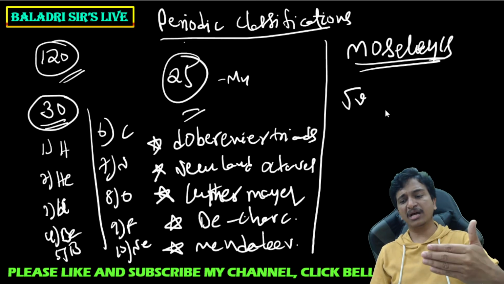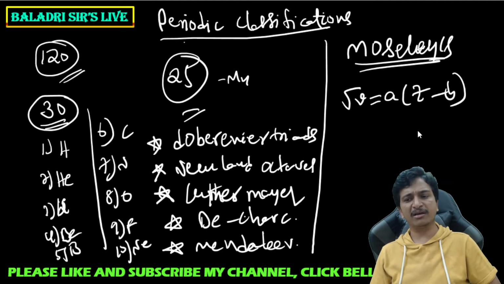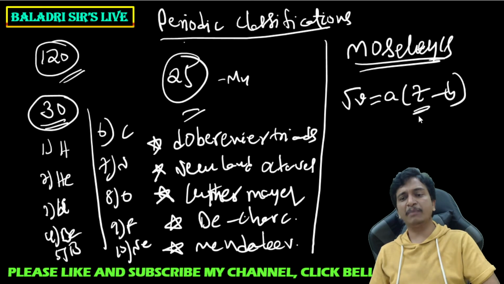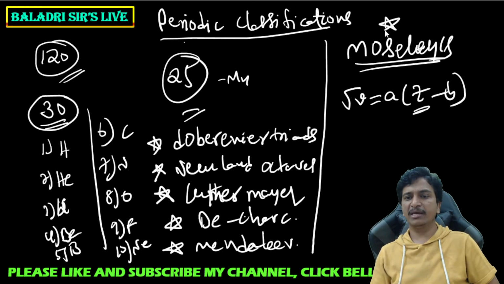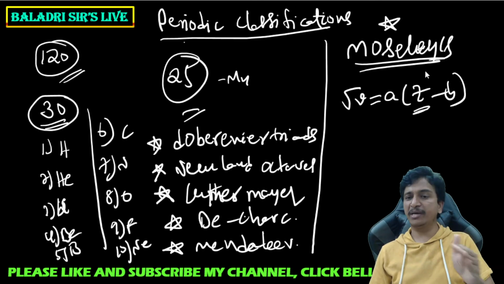So different elements are exhibiting different properties because of their difference in atomic number, not because of difference in atomic weight. That was said by Moseley. So the modern periodic law, whatever we are following nowadays, is based on Moseley's equation, and Moseley's equation says